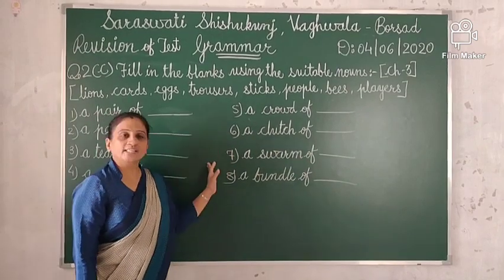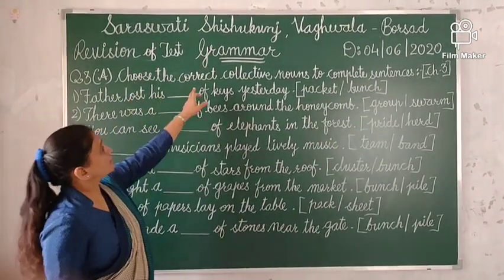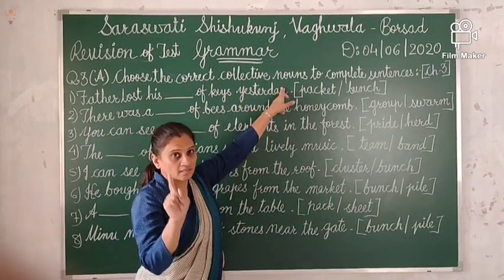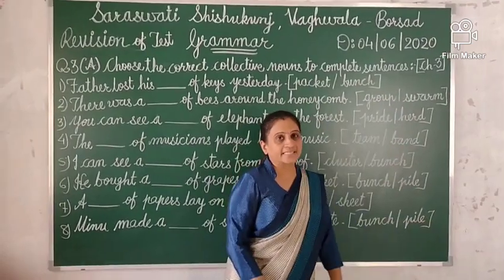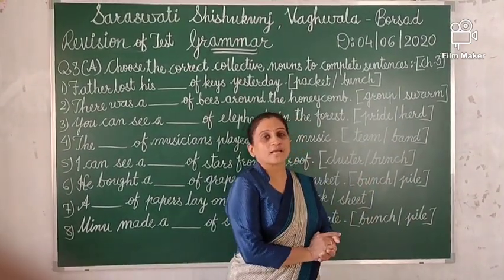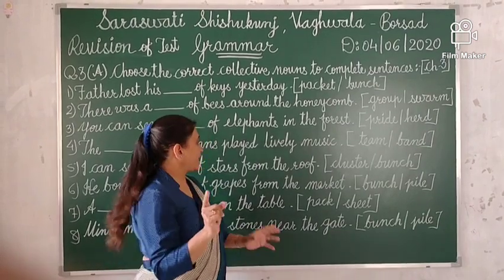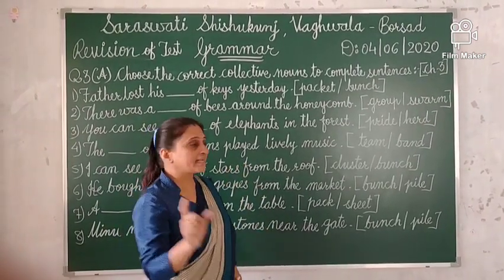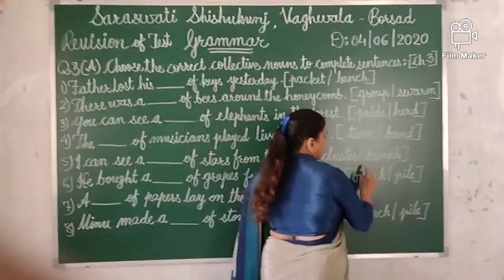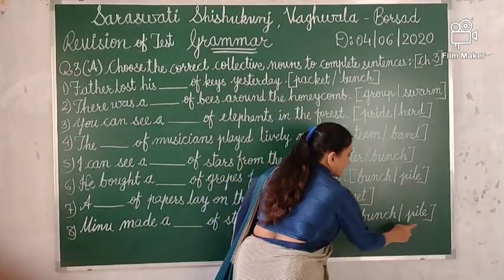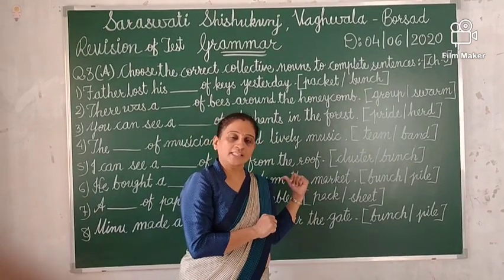Okay. Now my next question is question 3a. Choose the correct collective nouns. What are we writing? Collective nouns to complete sentences. I took this question from chapter 3. So children, you have to choose the correct answer from this bracket. You can see two options are available here in the bracket. So you have to find the correct collective noun for these blanks.